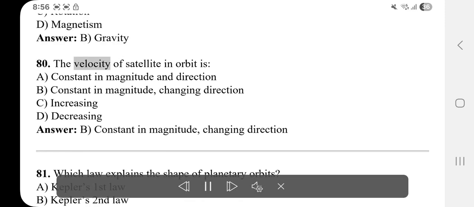80. The velocity of satellite in orbit is A. Constant in magnitude and direction. B. Constant in magnitude, changing direction. C. Increasing. D. Decreasing. Answer: B. Constant in magnitude, changing direction.